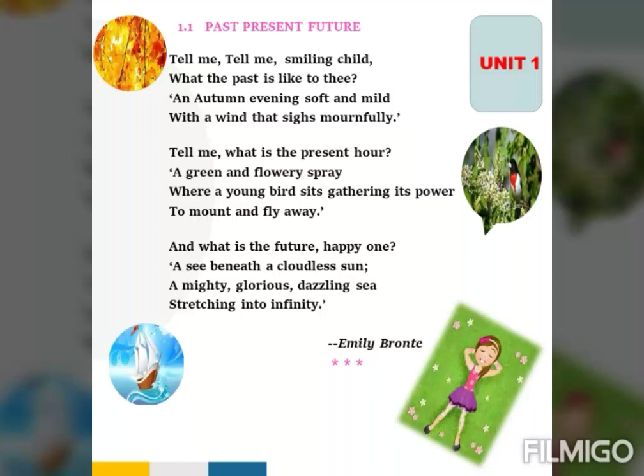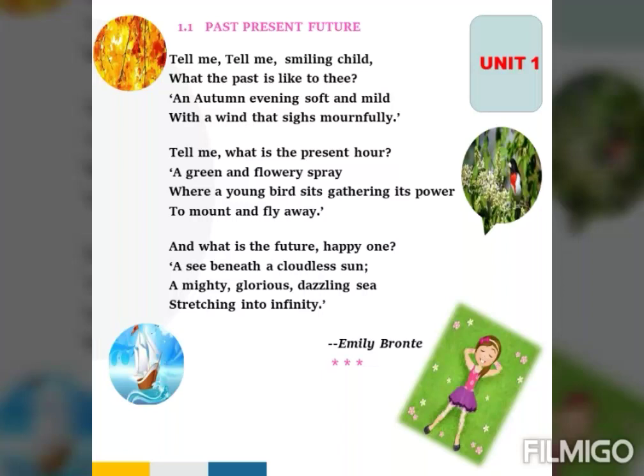Students, in the previous year, we have learnt about tenses in grammar. So what are tenses? Tenses are the form the verb takes to show the time of an action. There are three major tenses, that is past tense, present tense and future tense. What is past tense? The actions which have already occurred in the past. That is, last year in which standard you were? 6th standard. So that is your past.